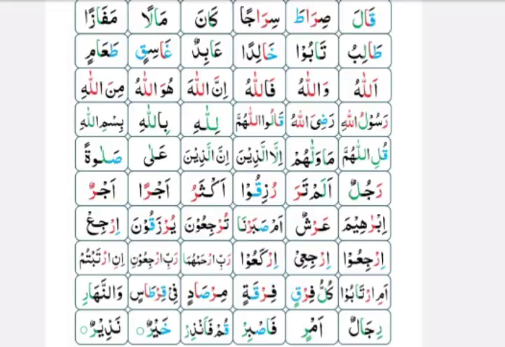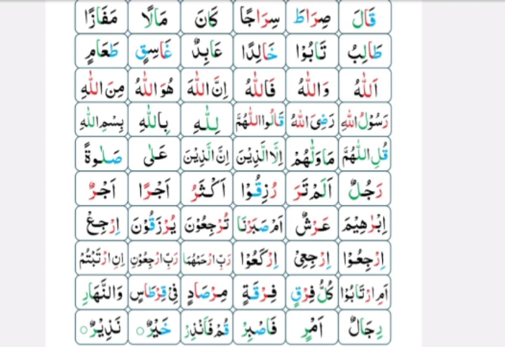Please open page number 36 and look at the first box in line 3. You can see the word Allahu. You can see Allah's name in this word, and before Allah's name zabar is coming. So you have to read this lam of Allah's name with thick tone.